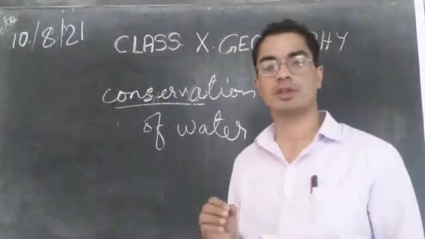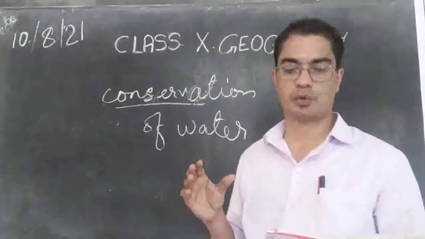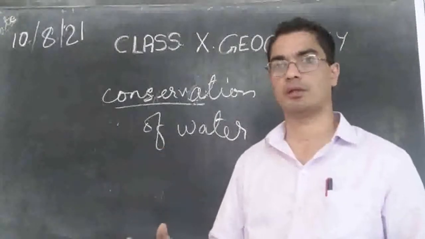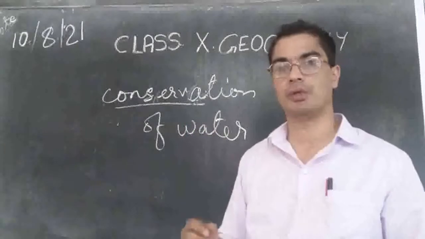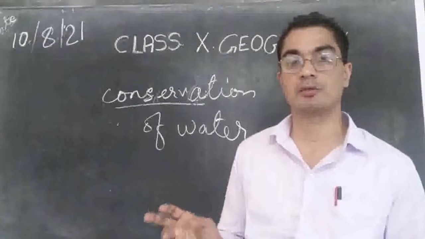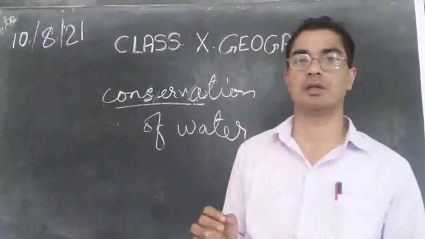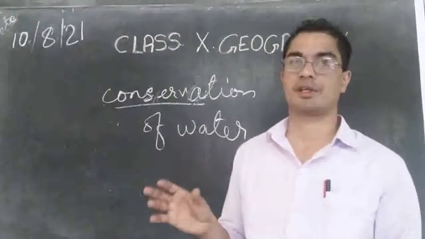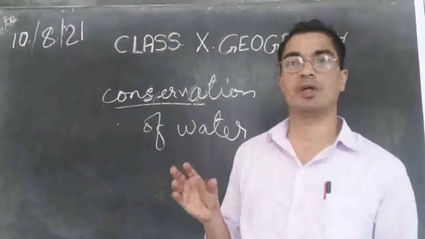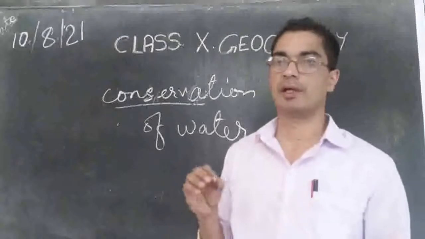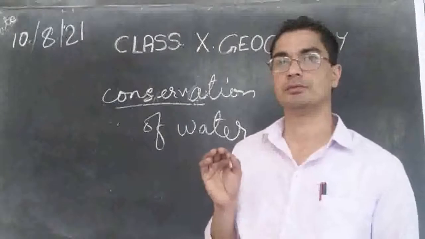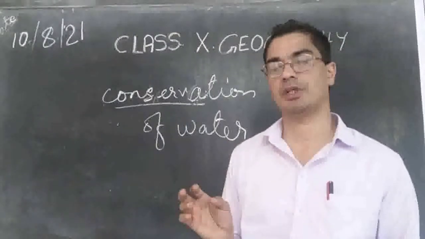So what we can do is we should stop over exploitation. We should not take out too much water from the ground, from the well. Otherwise the water level will go down. Mostly it is done by farmers or people who are living in the urban area, those who have got their own well. So we have to instruct them, or they have to realize that what they are doing is a great injustice to the earth. They are causing the earth to become dry, and therefore we have to avoid this over exploitation.